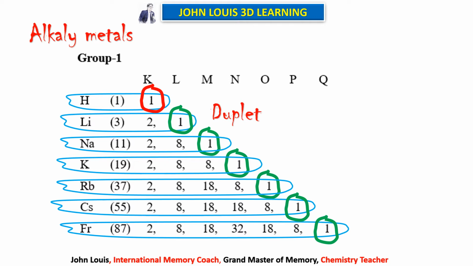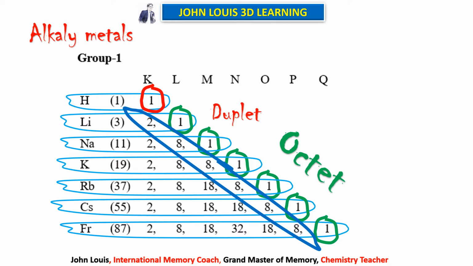Except hydrogen, all the other elements have to gain 7 electrons to get the stability, am I right? But if you remove that 1 electron, the outermost orbit's 1 electron, the penultimate orbit, meaning last but 1, becomes the outermost orbit. If you remove the last orbit, which has only 1 electron in all these alkali metals, now the penultimate orbit becomes the outermost orbit. Now this will have the complete duplet and octet, am I right? Lithium will have only 1 orbit, then that will have 2 electrons. All the other elements will have 8 electrons in the outermost orbit, therefore they become stable.